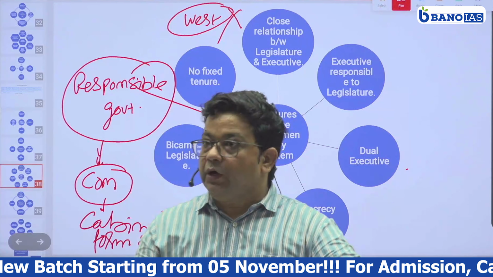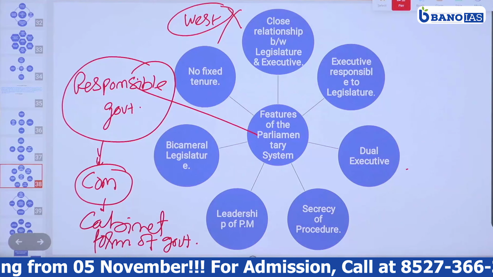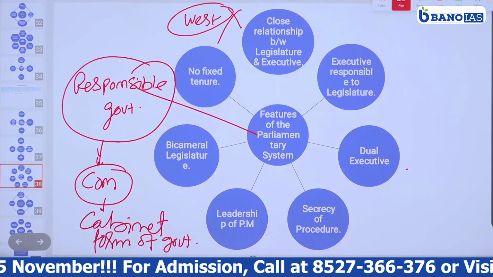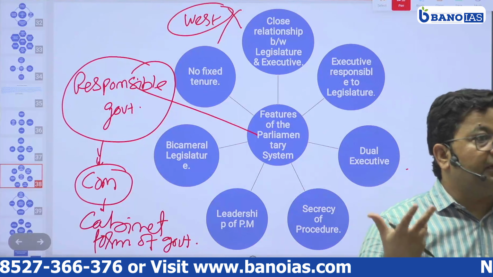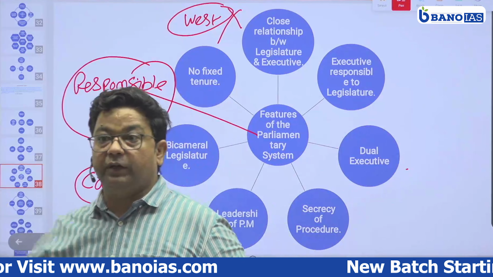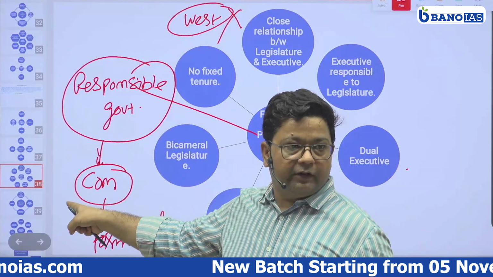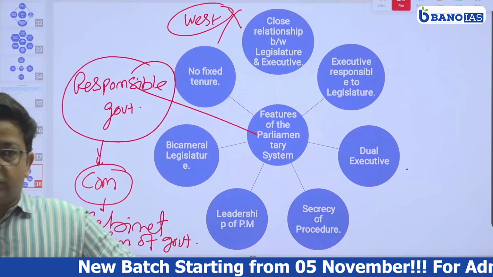Yes or no? Unlike the presidential form of government, where a person is drawn from outside the cabinet, outside the parliament, outside the legislature. In presidential form of government, it is known as an expert government, but in parliamentary form of government, the minister is to be drawn from the legislature or parliament, right? So because of this, they are responsible to the legislature.